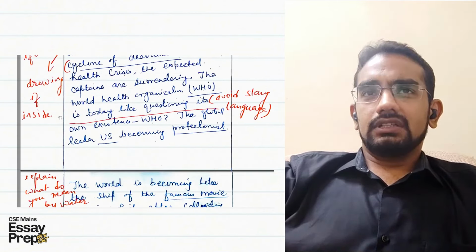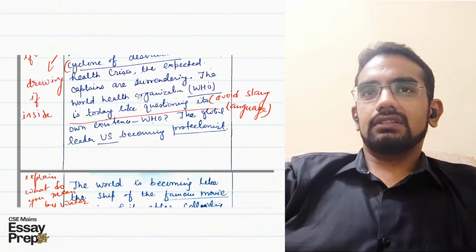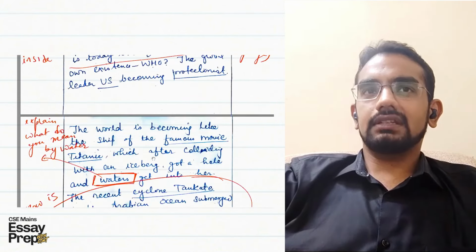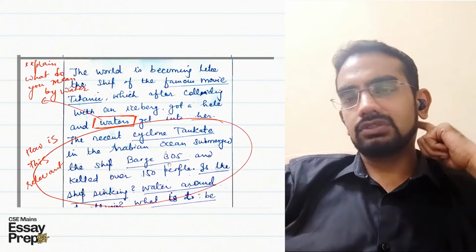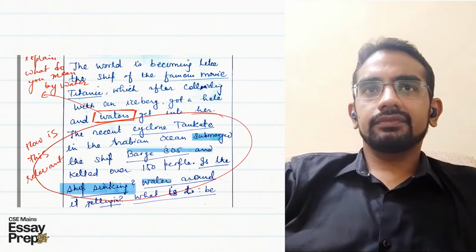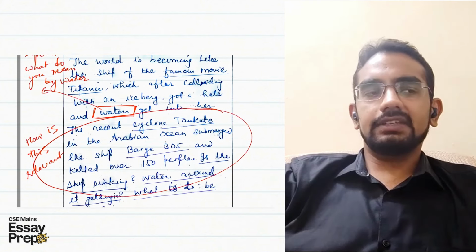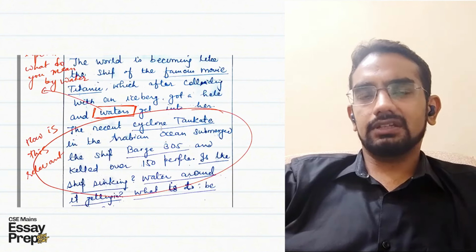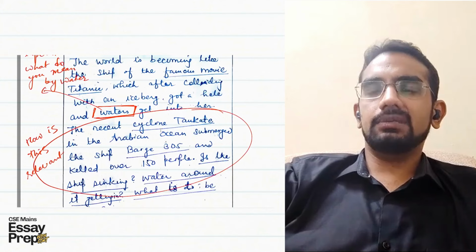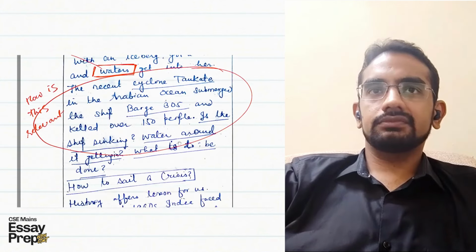"The World Health Organization is today questioning its own existence." Try to avoid slang language like that. It is better if you use formal language. Explain what you mean by waters. Similarly, as I've mentioned, it is very advisable that at the start of the essay you mention what is meant by water and what is meant by ship.